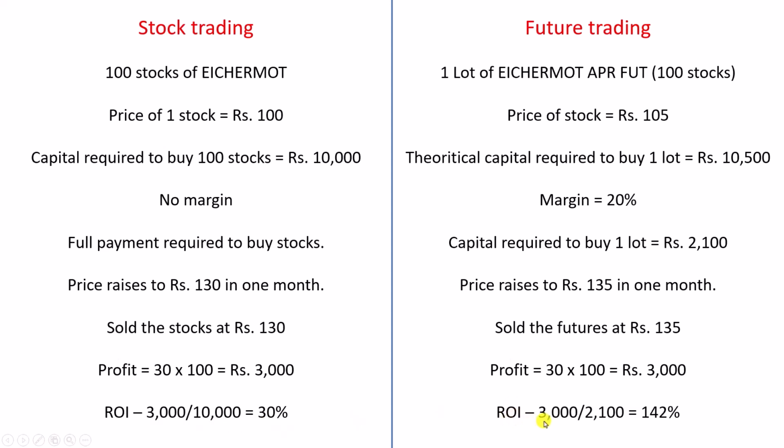Your return on investment is 142%, because you invested only 2,100 rupees as margin and got back 3,000 rupees as profit. 3,000 by 2,100 is about 142%.